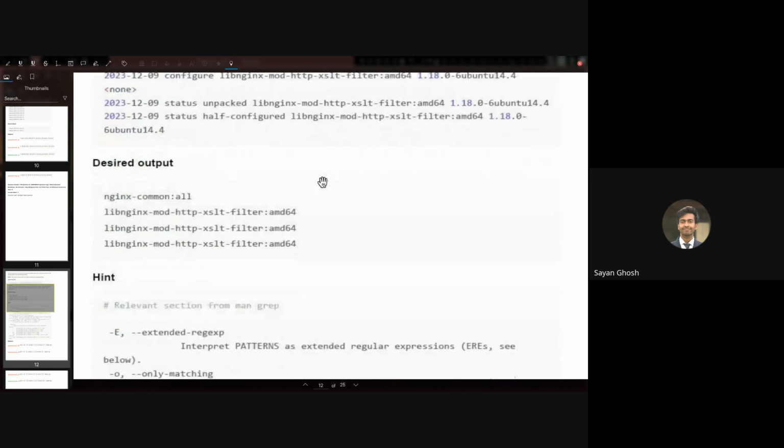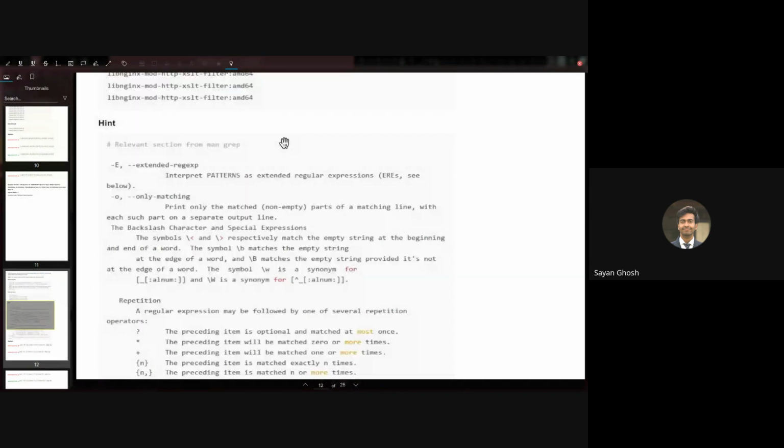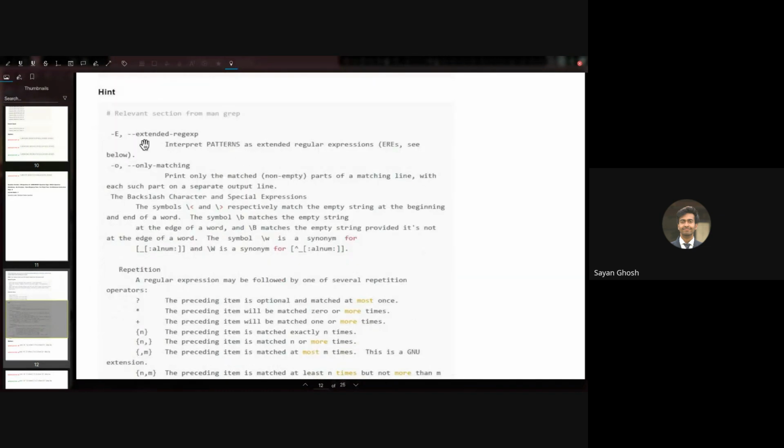So let's see the hint also that is given. So here, okay, they've given the hint of grep. So most probably all the options are also grep and not cut. So the hint of what the -e, that is obviously extended regex, and what the -o does is given. And also how you can match word boundary is given. So you can use \b to match any word boundary, or you can use \< and \> to match the empty string at the beginning and the end of the word. So basically \b matches both of them, whereas these match only the beginning or the end of a word boundary.